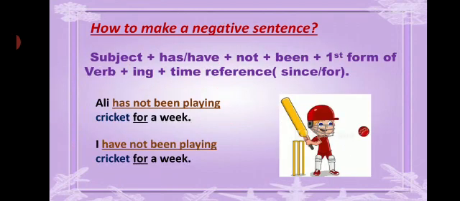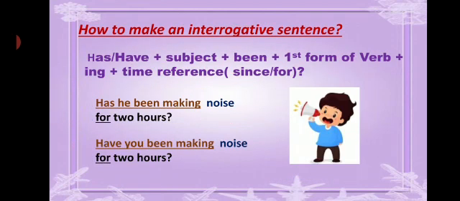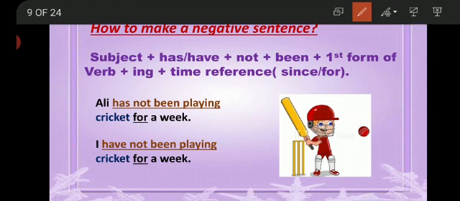Now the negative sentence. Yes, student, in the negative sentence, for negative we always use not. And the formation will remain as we used in the positive sentence. But for negative, we just use not. So we will add not after has and have.